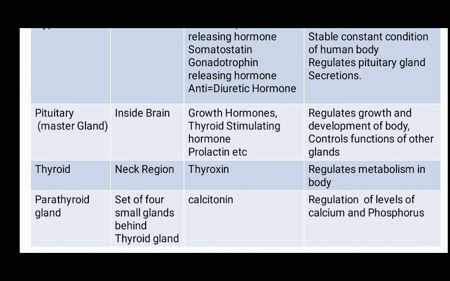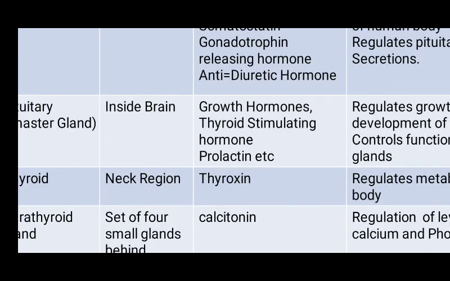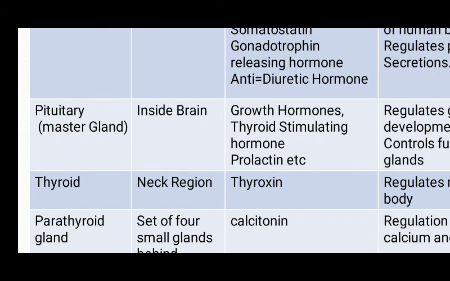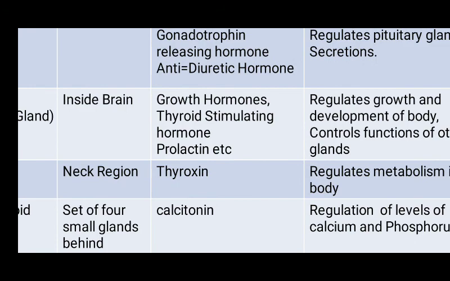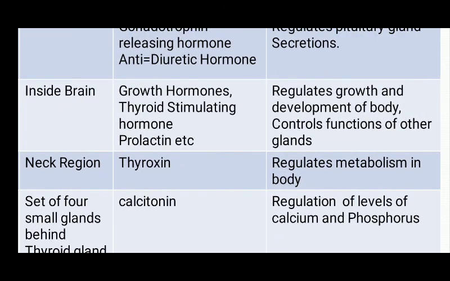Second is the pituitary gland. What is the pituitary gland? It's also known as the master gland, and it is present just below the brain, and it secretes a number of hormones like growth hormone, thyroid stimulating hormone, and prolactin. Its function is that it regulates the growth and development of the body, and it also controls the functions of other glands. That's why it is also known as the master gland.